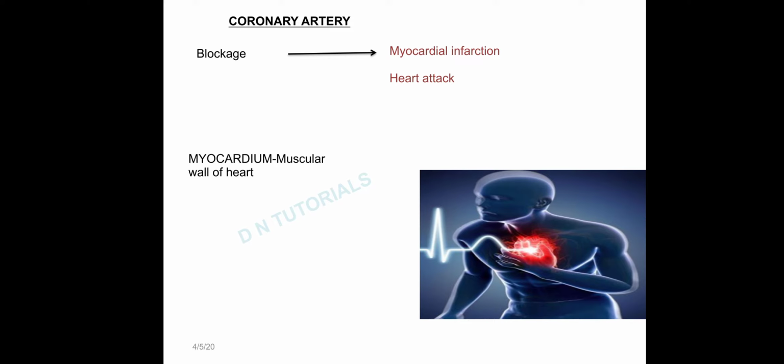Now, there is a condition. What will happen if there is a blockage in some artery? So here we'll be discussing what will happen if there is a blockage in the coronary artery. Coronary artery is the major artery that supplies your heart with oxygen and nutrients. And the blockage in the coronary artery leads to a condition called myocardial infarction, which is popularly called a heart attack. Here the term myocardial is derived from myocardium, which means the muscular wall of your heart.